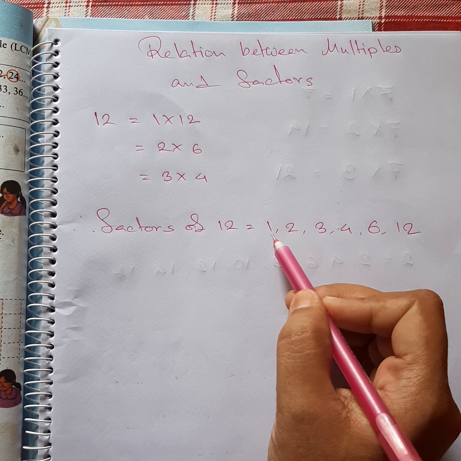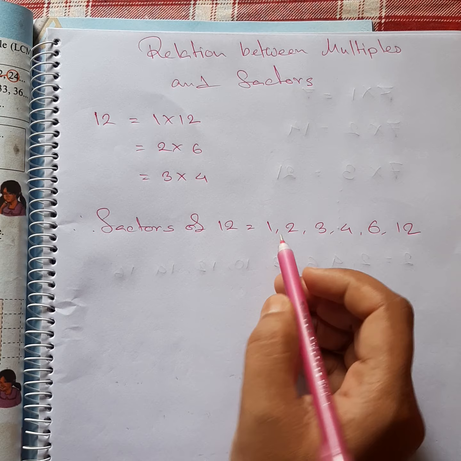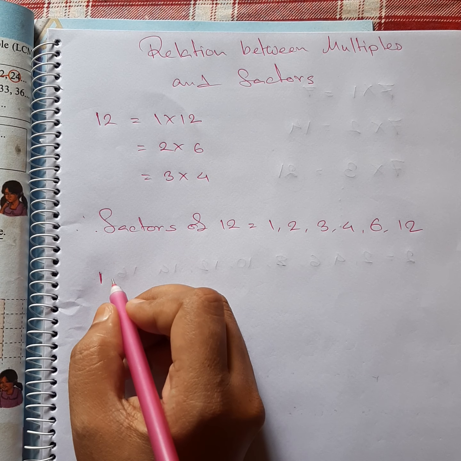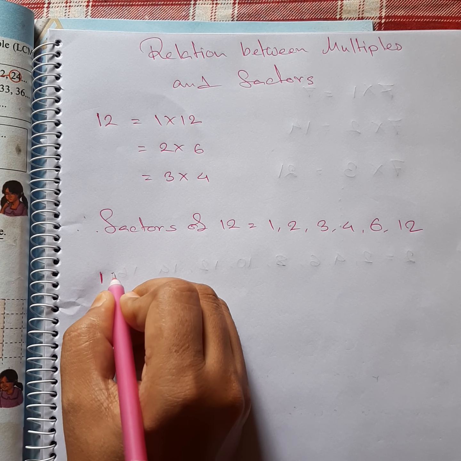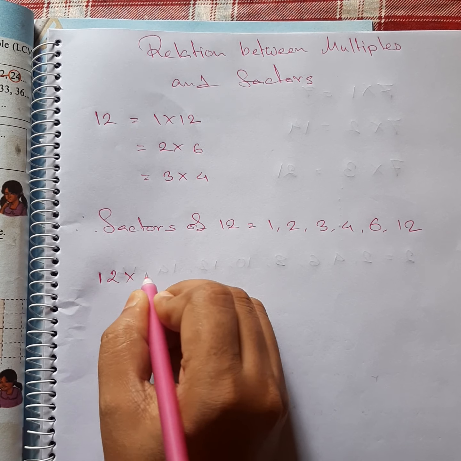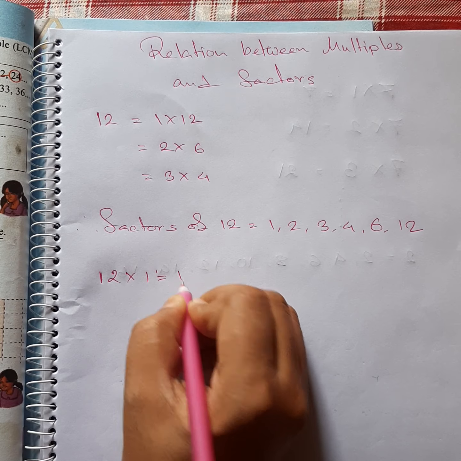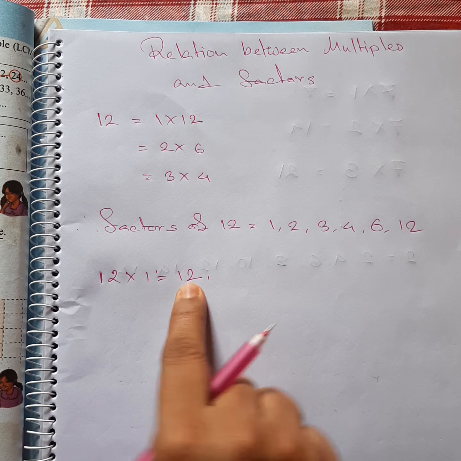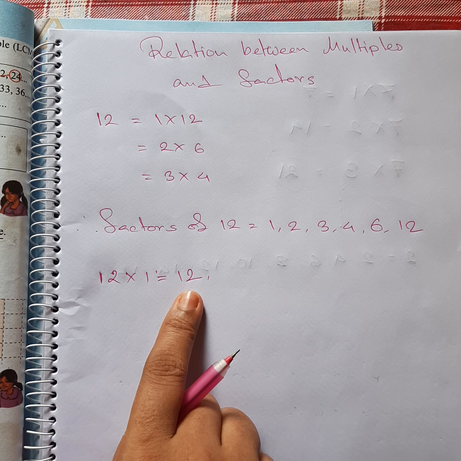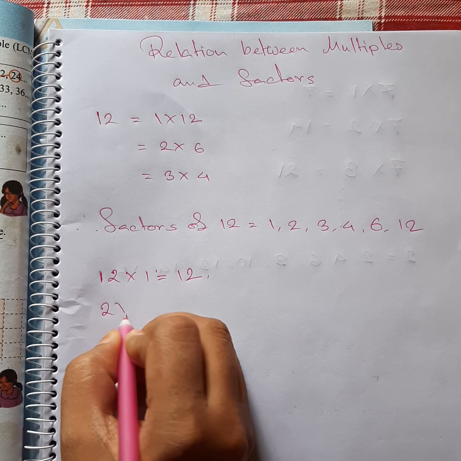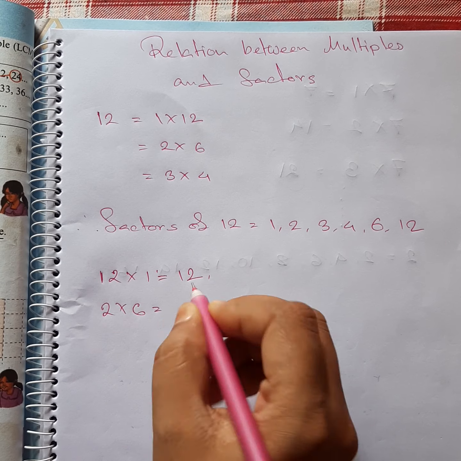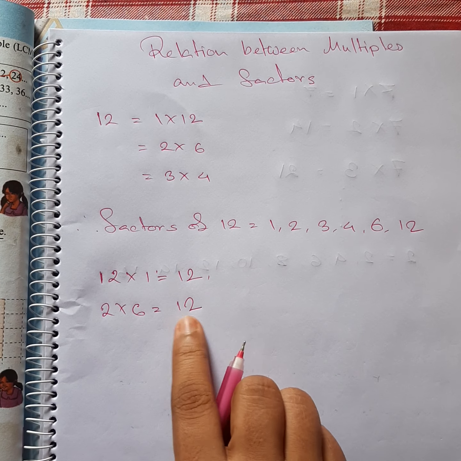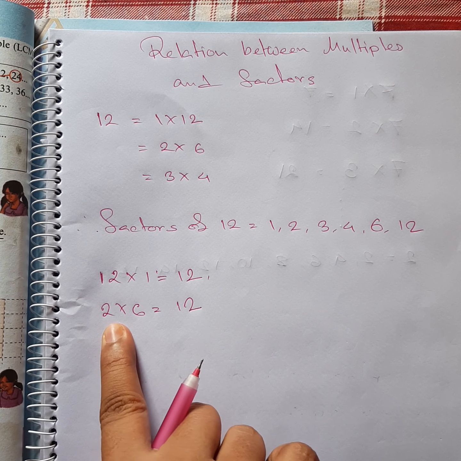When we are talking about 1, 12 multiplied by 1 equals 12. So 12 is a multiple of 1. If you multiply 2 by 6, again it is 12. Here 12 is a multiple of 2.